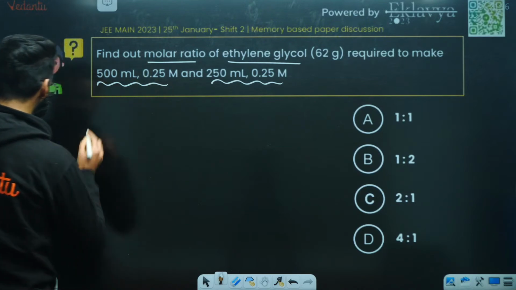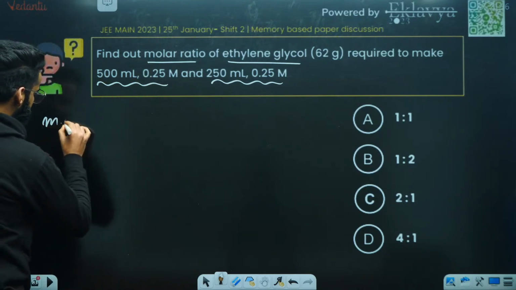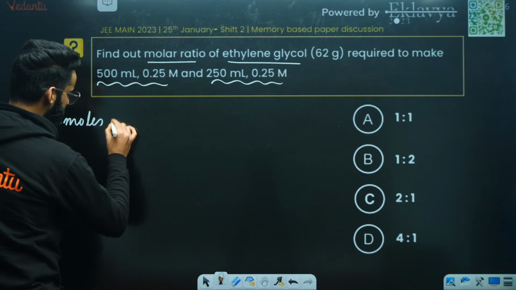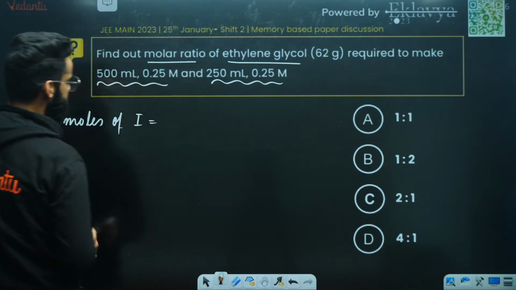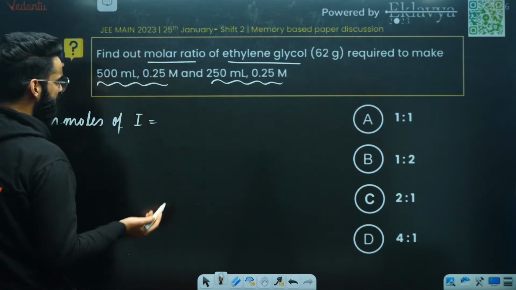So basically, my dear students, let's first calculate the millimoles of this ethylene glycol in the first solution. It is going to be molarity multiplied by volume in ml.